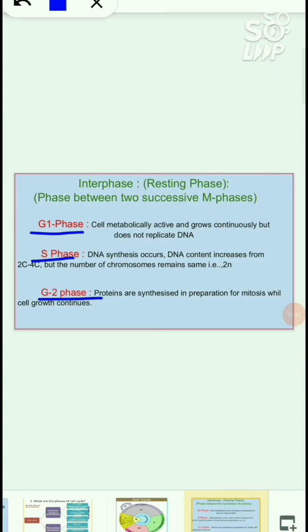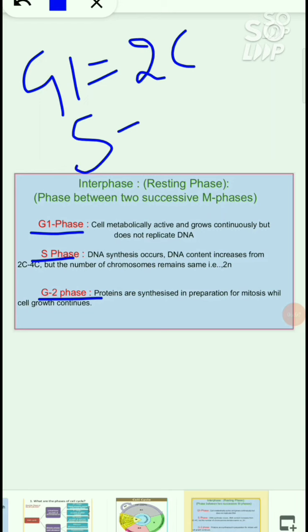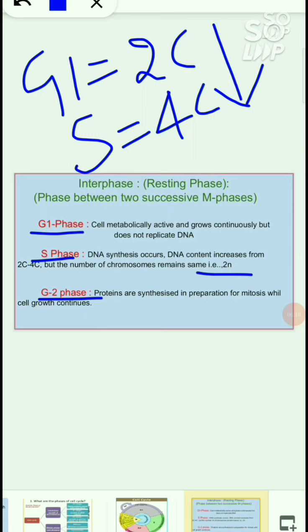In S phase, DNA synthesis takes place and the DNA content increases from 2C to 4C, which means if a G1 phase consists of 2C content of DNA, by the completion of the S phase it becomes 4C. So DNA synthesis occurs, that's the reason the DNA content increases. But the number of chromosomes remains the same, that is 2n. So there is no reduction and no increase in the chromosome number, but the DNA content increases from 2C to 4C.